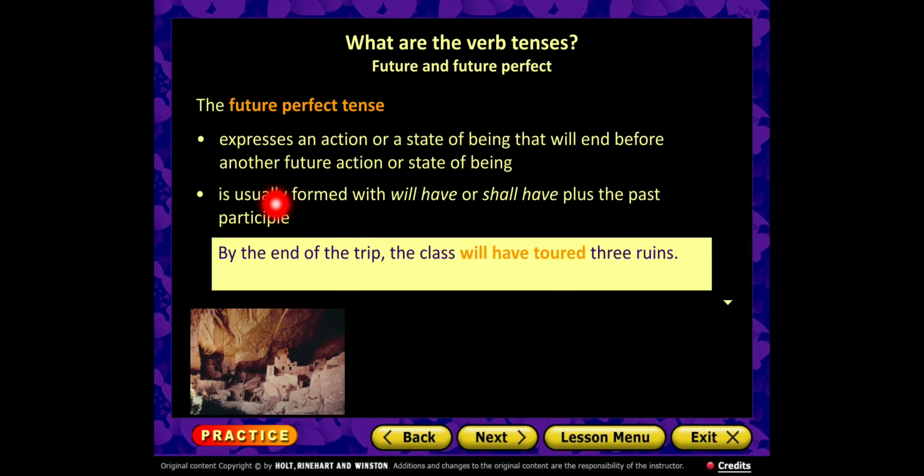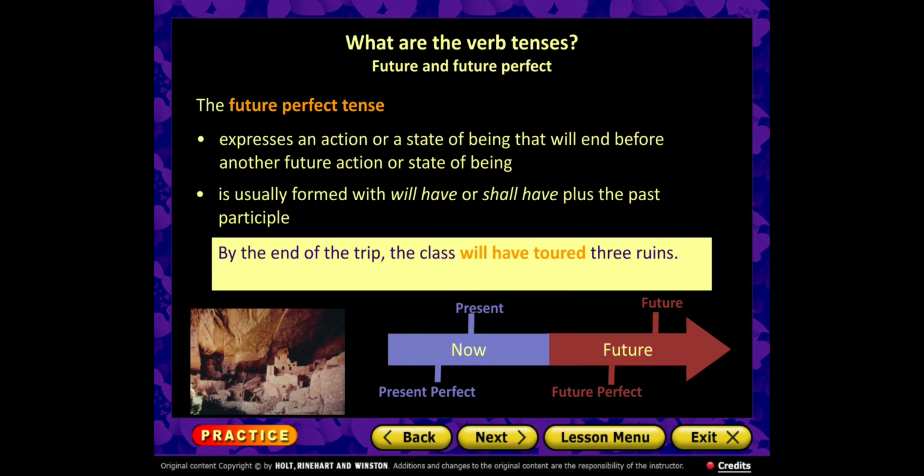So it is usually formed with will have. It is different from will plus infinitive or the base form. No, it is will have or shall have plus a past participle. For example, by the end of the trip, the class will have toured 3 ruins. So the trip ends, this is future, but what will be finished in the future is will have toured. So this is called future perfect tense.